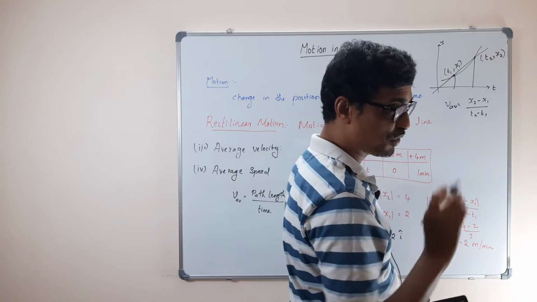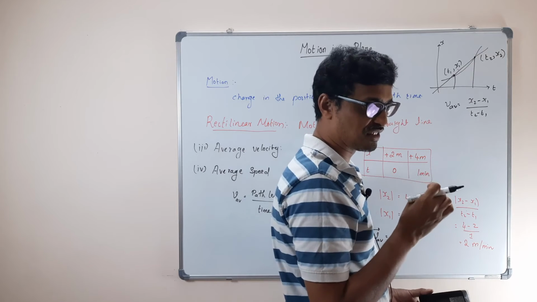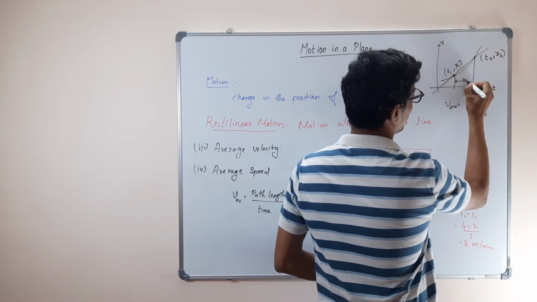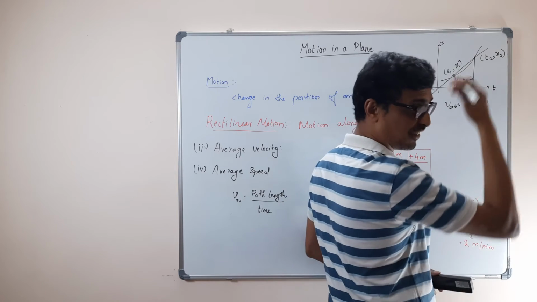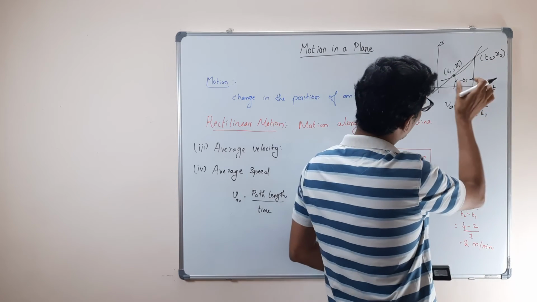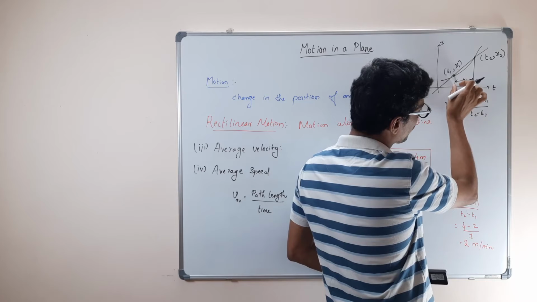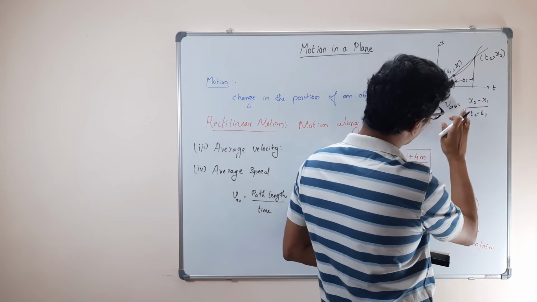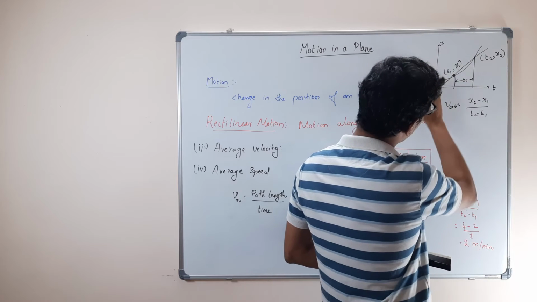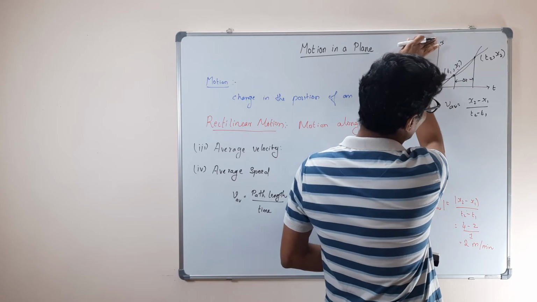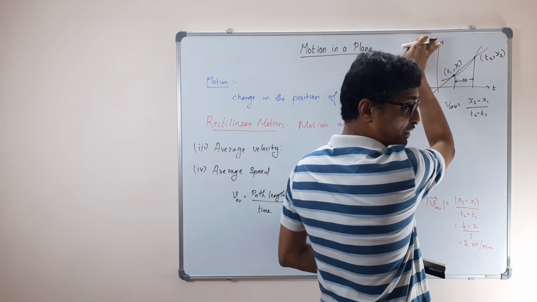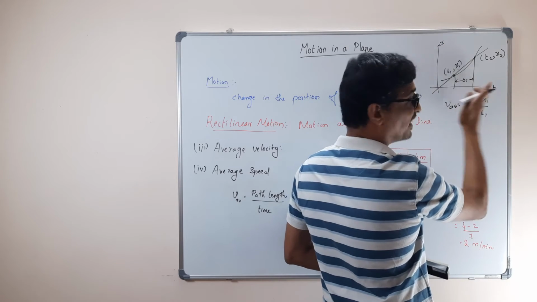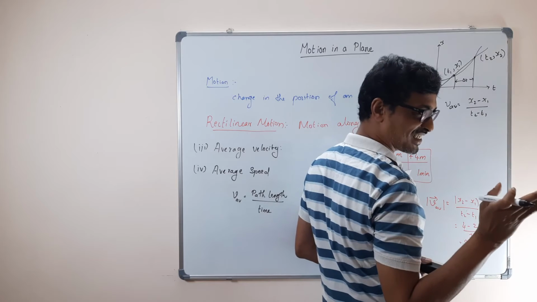Now, when we brought in differential calculus, what we did, we call this delta t, then we call delta x. Then we tried to reduce delta t smaller, to a point of 0. So what I want to say is, if I write the y-axis as a distance, a displacement, whatever, and the x-axis as t, then the slope becomes velocity.